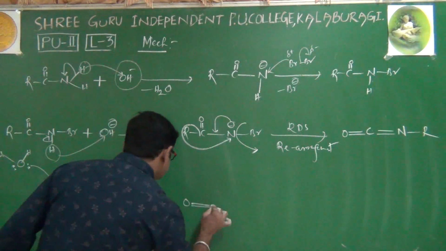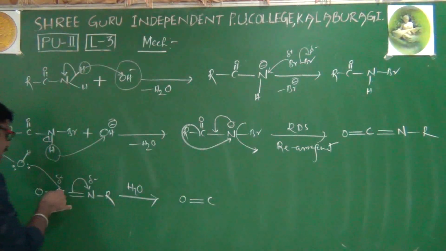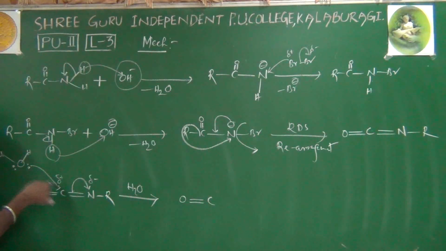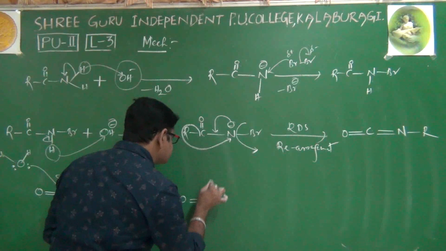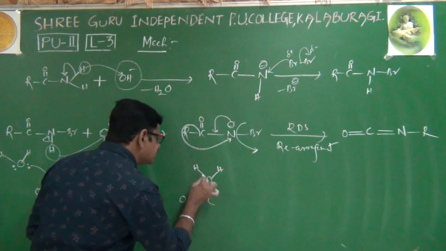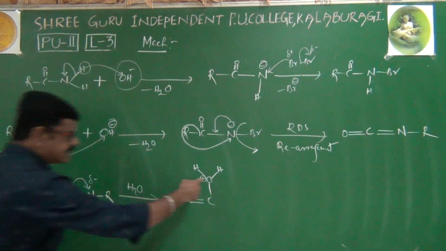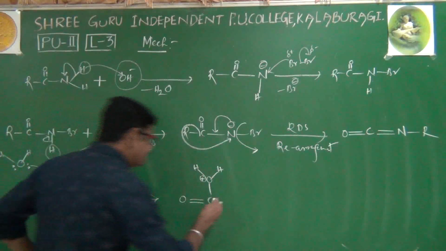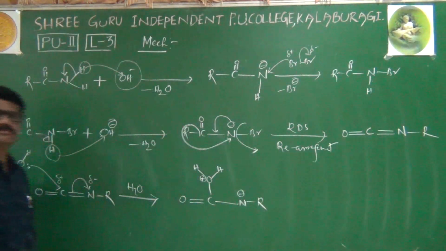Therefore, the obtained molecule is like this: O double bond C. Now a new bond is formed between oxygen and carbon like this. After formation of the bond, oxygen gets a plus charge because oxygen has given its electron pair, so oxygen is electron deficient. Now we get a minus charge on nitrogen, of course with R.